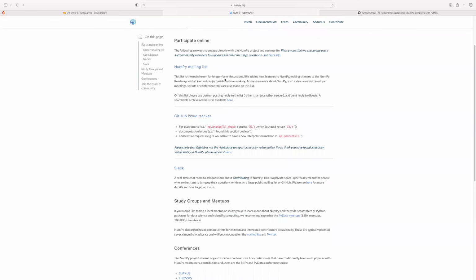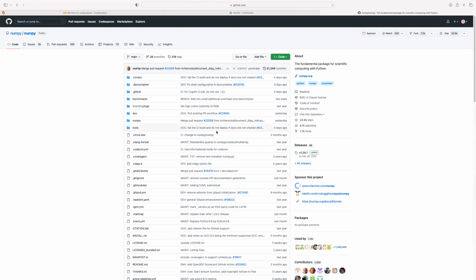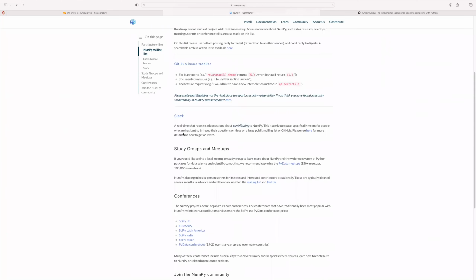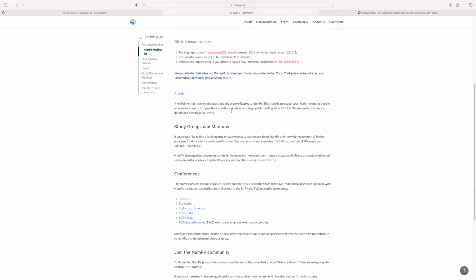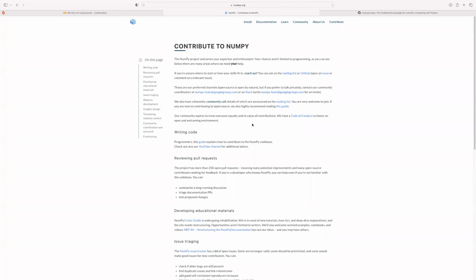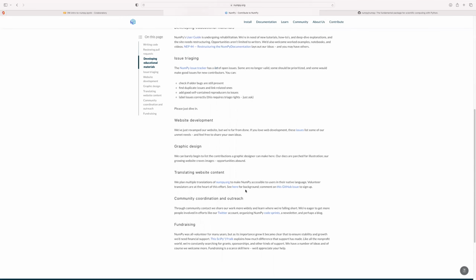can join this NumPy mailing list. There's a GitHub issue tracker. So, for example, if you want to report a bug, you can always do that through this kind of platform. So again, it's very well documented here. It's very intentional to allow you to interact with this wonderful community. As you can see here, you can join them on Slack or attend some of their conferences, right? And then of course, it has another link here if you want to contribute as an expert. It just gives you some guidance on how to do that.